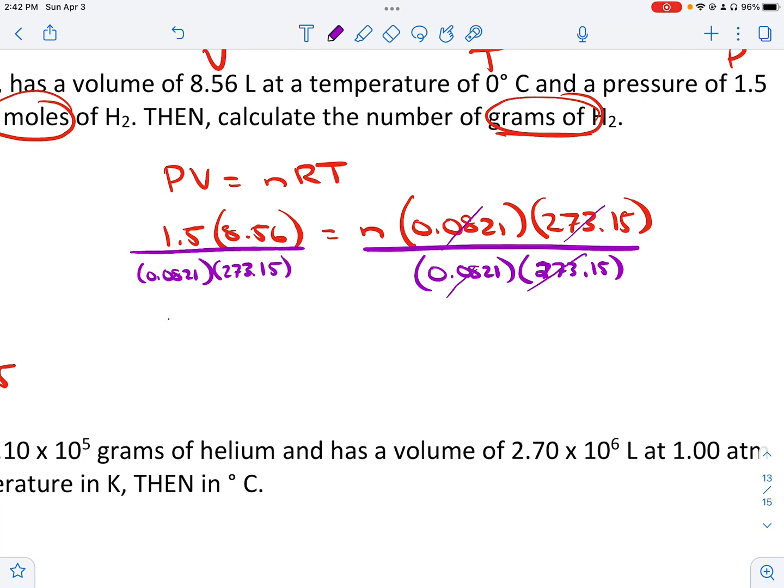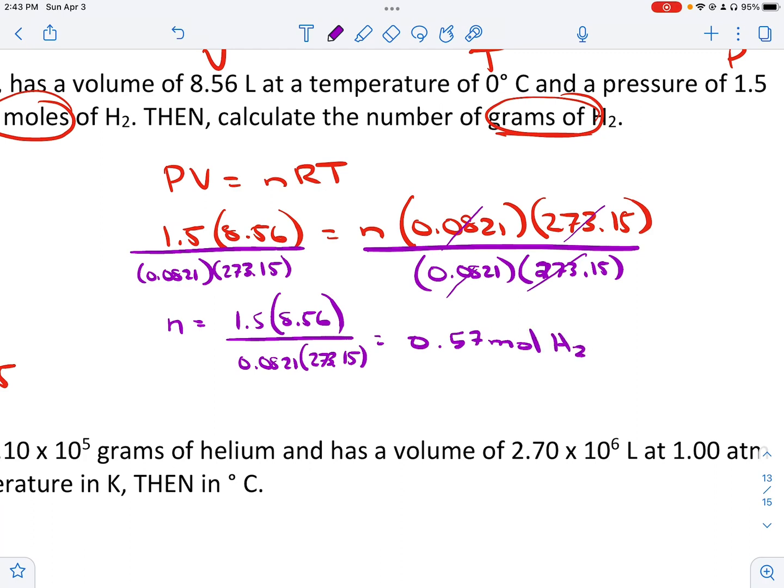So our N is going to be equal to 1.5 times 8.56 divided by 0.0821 times 273.15. Let's go ahead and plug that in the calculator. 1.5 times 8.56 divided by 0.0821 divided by 273.15, and we get 0.57, and this is going to be moles. Label this as moles of H2.